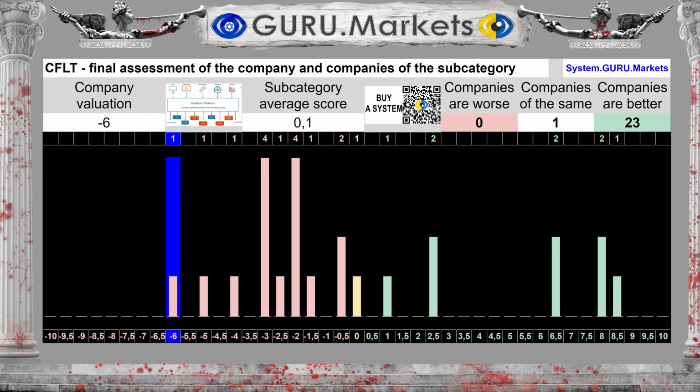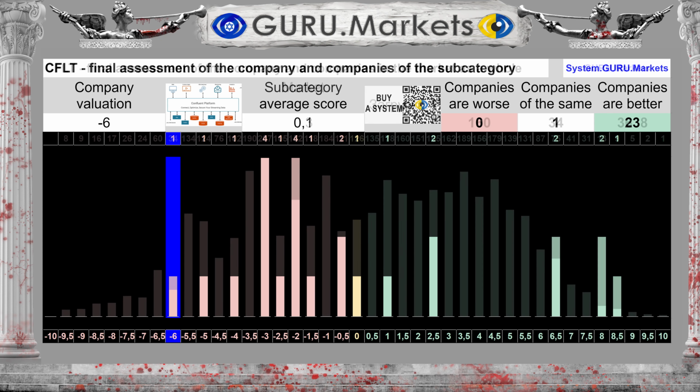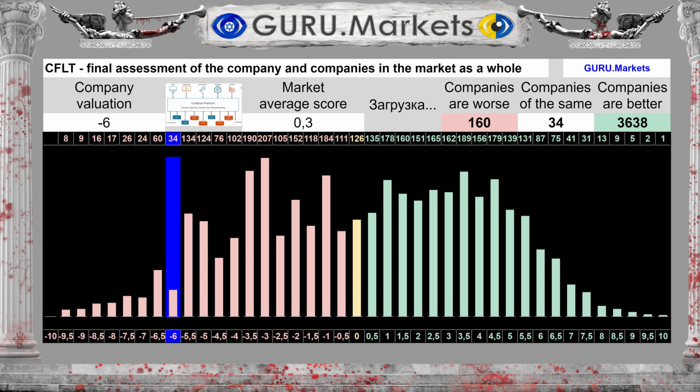Overall result, -6 out of 10 points. The average result for the subcategory is 0.1 points. If you look very broadly, within the market as a whole, you can see that the average result for the entire stock market is 0.3 points, against the score of -6 points from Confluent Inc.